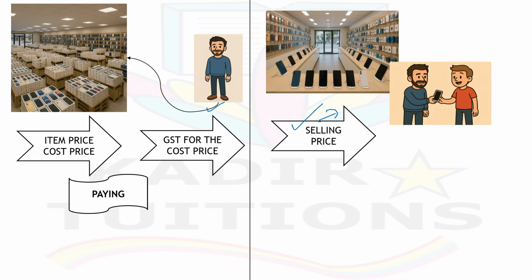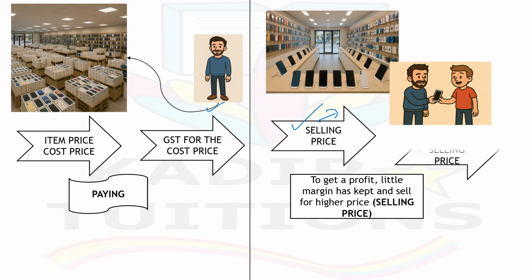Now the customer is coming and buying the mobile, since it's a mobile shop. So the customer is going to pay the selling price. Along with that, what will the customer pay? It's nothing but GST for the selling price. And here I have just mentioned why the selling price is different from the cost price, which we have already seen. And now this customer needs to pay, along with the selling price, even the GST amount, right?